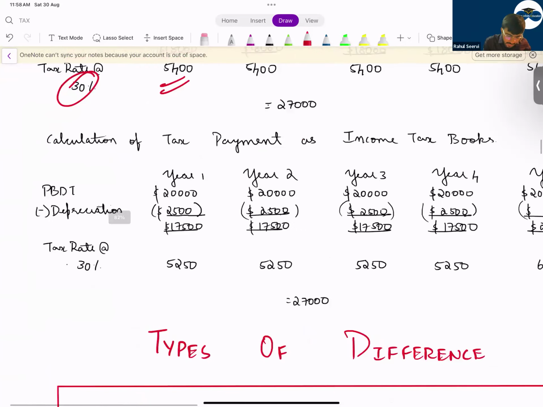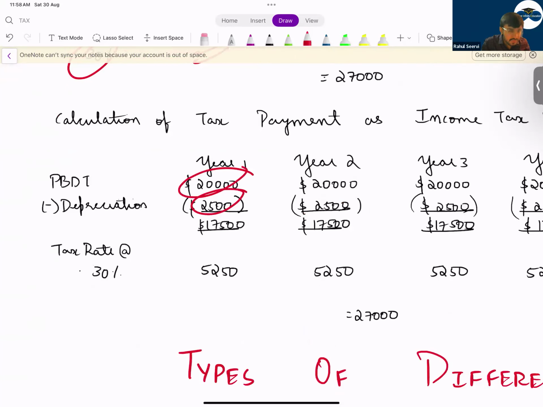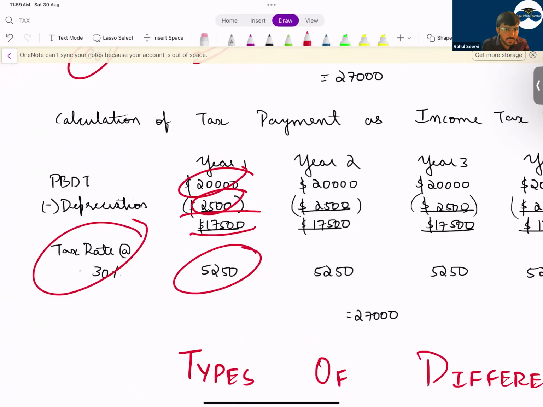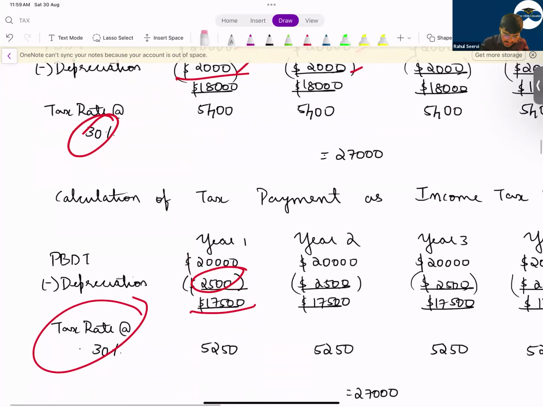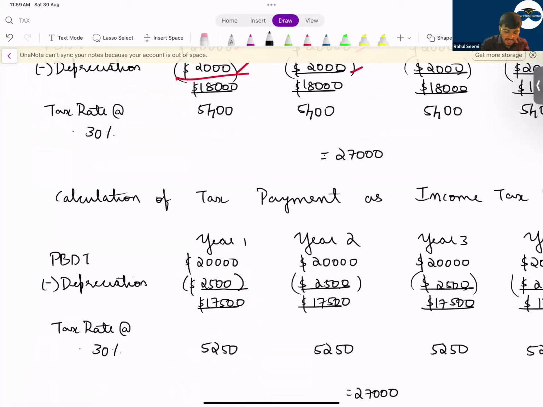So the income tax profit is how much? 20,000, but here depreciation is 2,500. So how much is this? 17,500. So what is the tax? The tax which you have to pay is 5,250. But how much is the tax expense as per accounting books? You say 5,400. You will say, sir, we are very happy that we are paying less tax here. Yes or no? But it's not that way. The tax authority will say that today you are paying less, no issues, but in future you have to pay it. So that means your income tax will include two things here now: current tax and deferred tax.